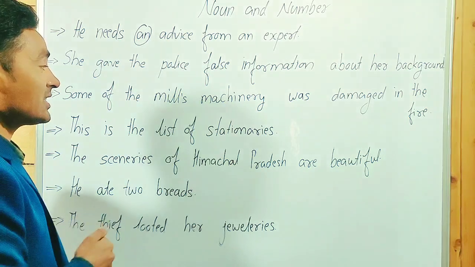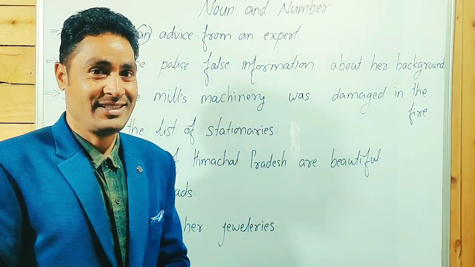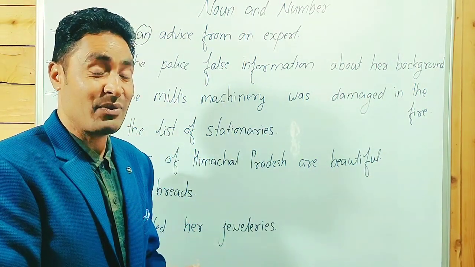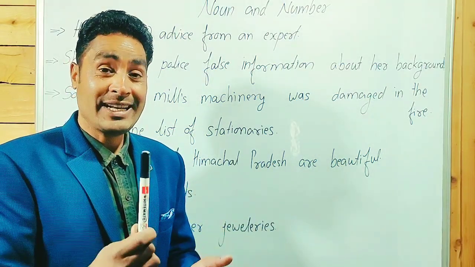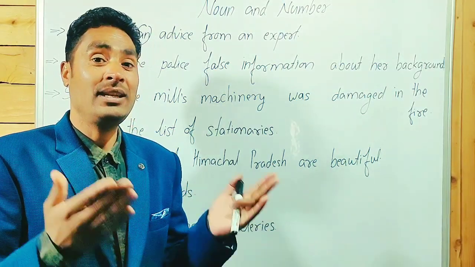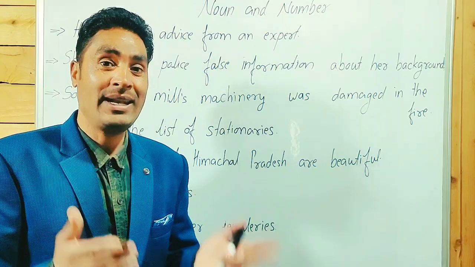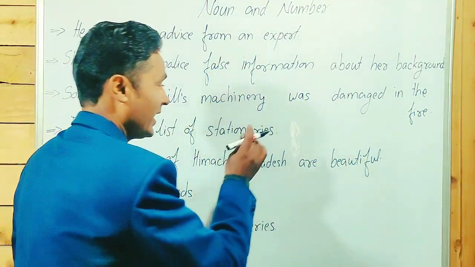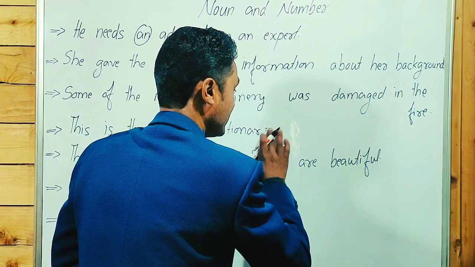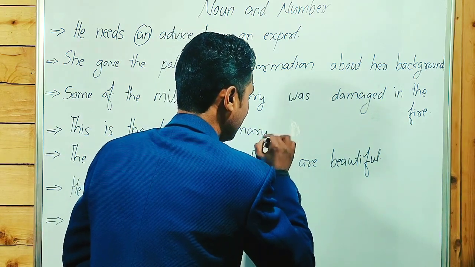This is the list of stationaries. As I mentioned before, stationery is an uncountable noun. Stationery: pen, paper, ink, etc. A material noun. So here, not stationaries, we have to write stationery.